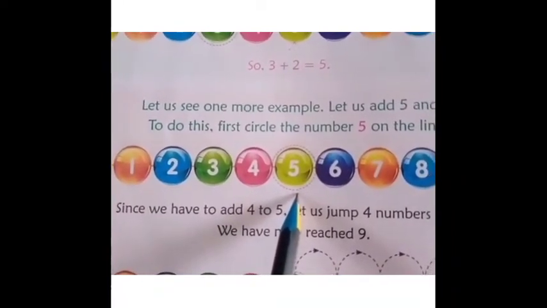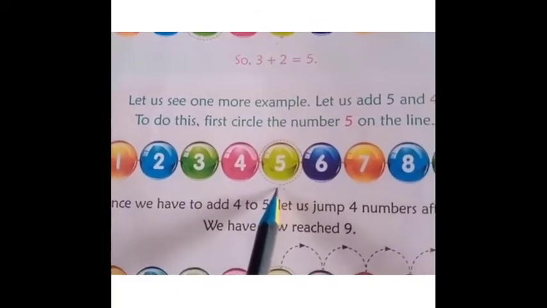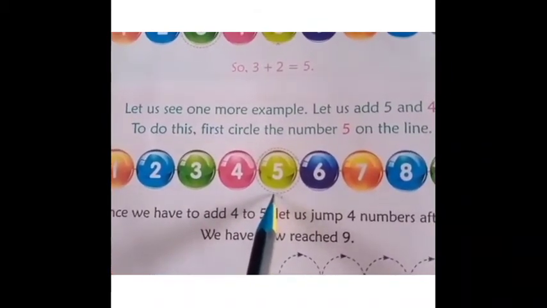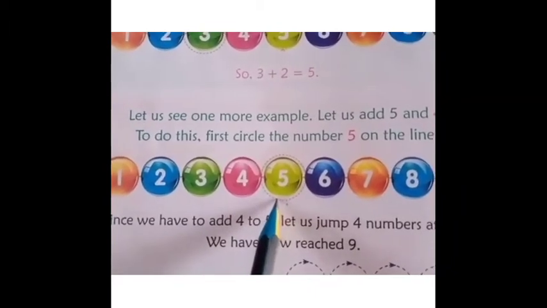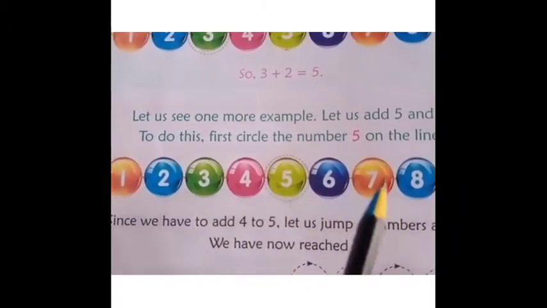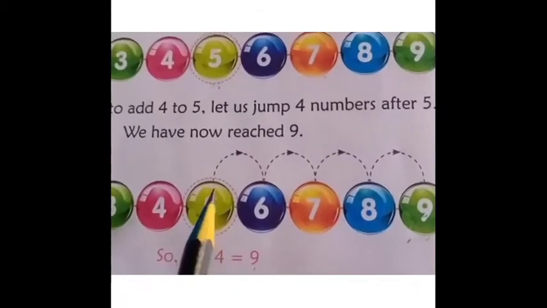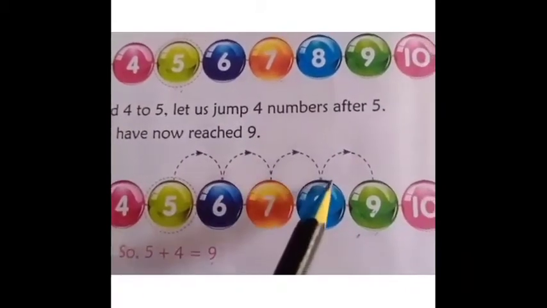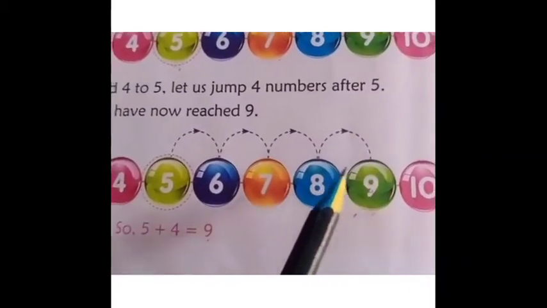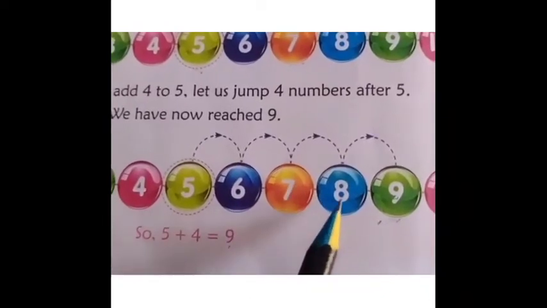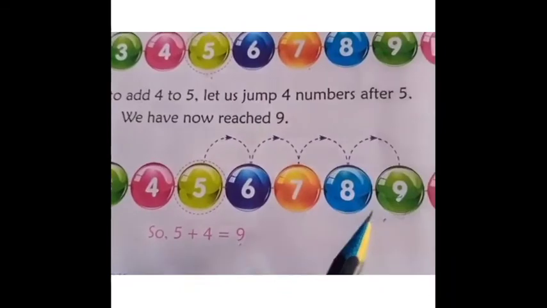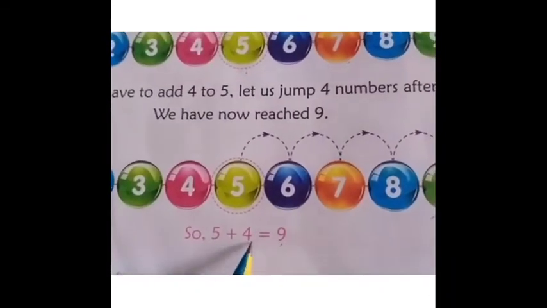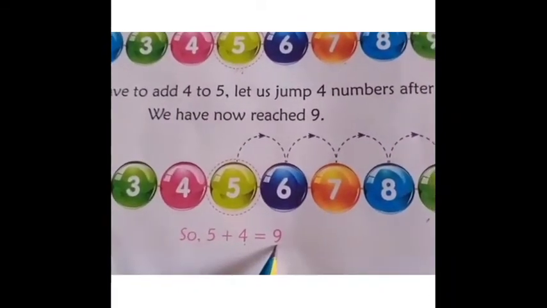Children, since we have to add the number 4 to the number 5. Children, now let us jump 4 numbers after 5. 1, 2, 3, 4. Children, now we have reached number 9. So the total is 9. So 5 plus 4 is 9.